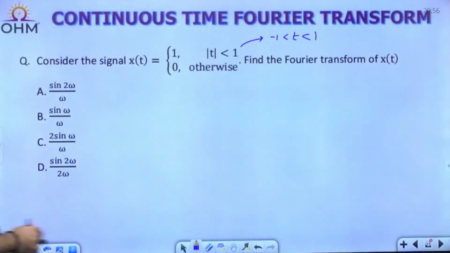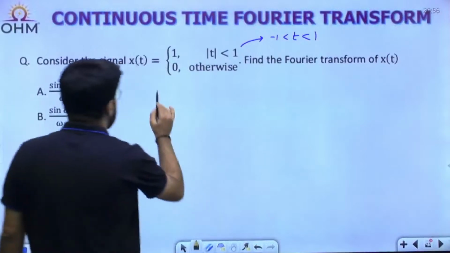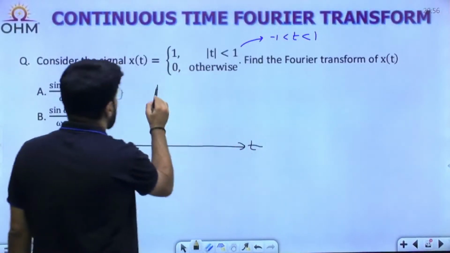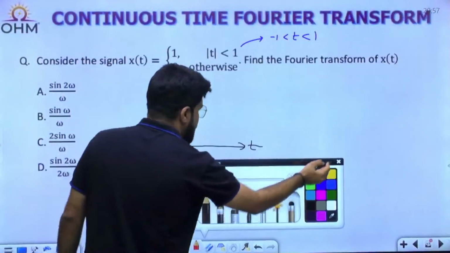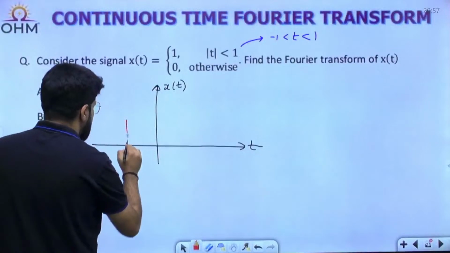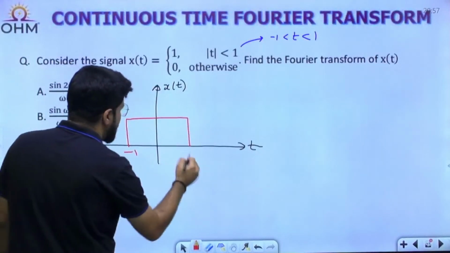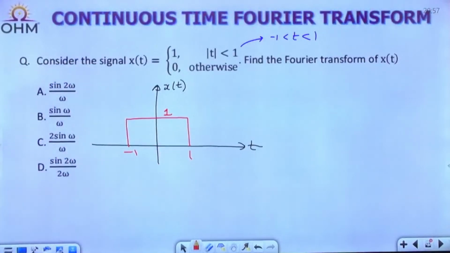This is the signal x(t). If I want to sketch the signal x(t), what is it? It is 1 for |t| less than 1. That is, for any value of t between -1 to 1, the signal x(t) is equal to 1.